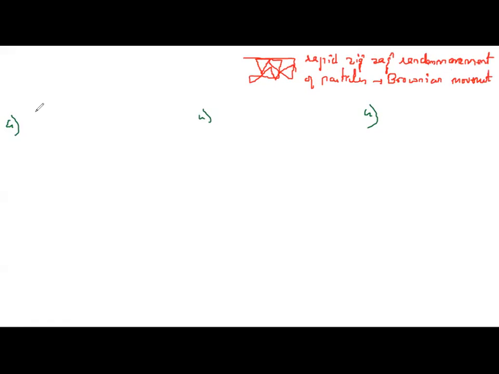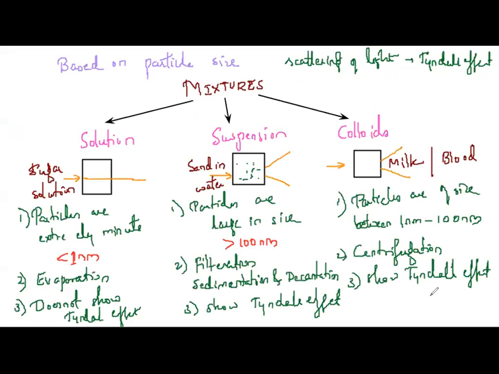Can we see the particles in case of solutions? When the particles themselves are not visible, how can you speak about Brownian movement? Not at all. Can you see the particles in suspensions and colloids? Yes, we can see.